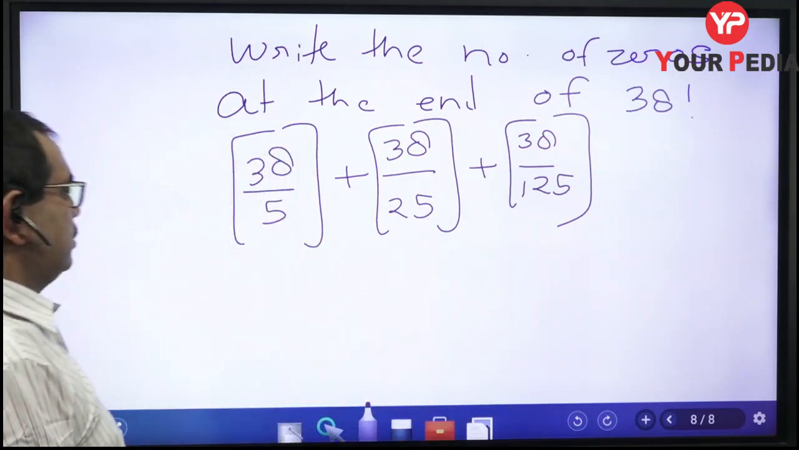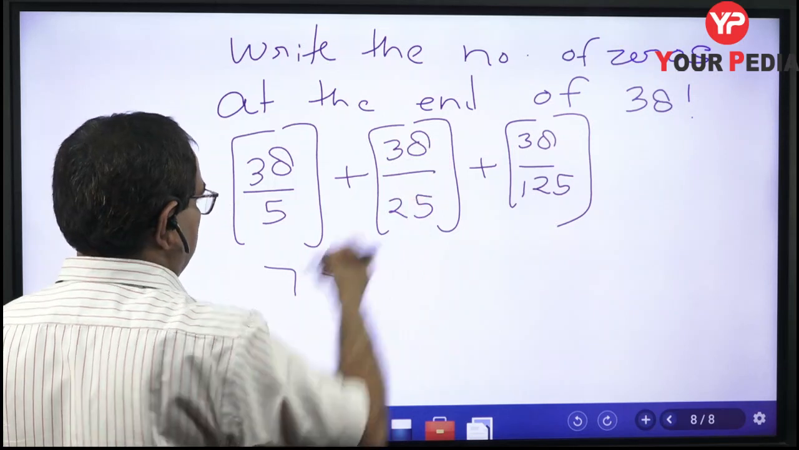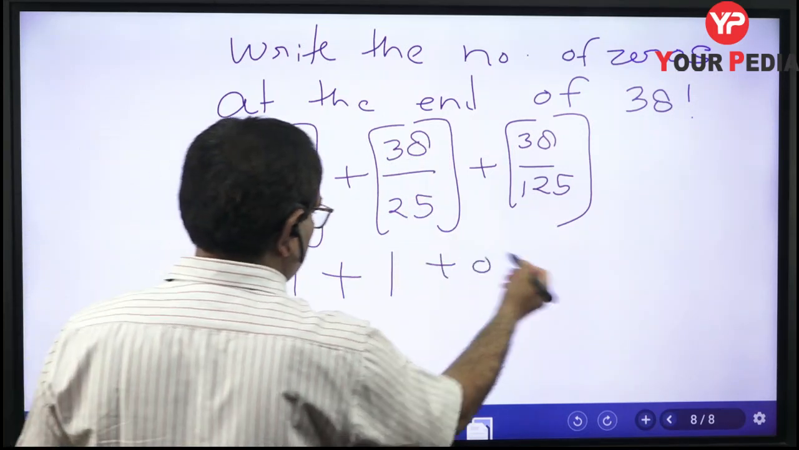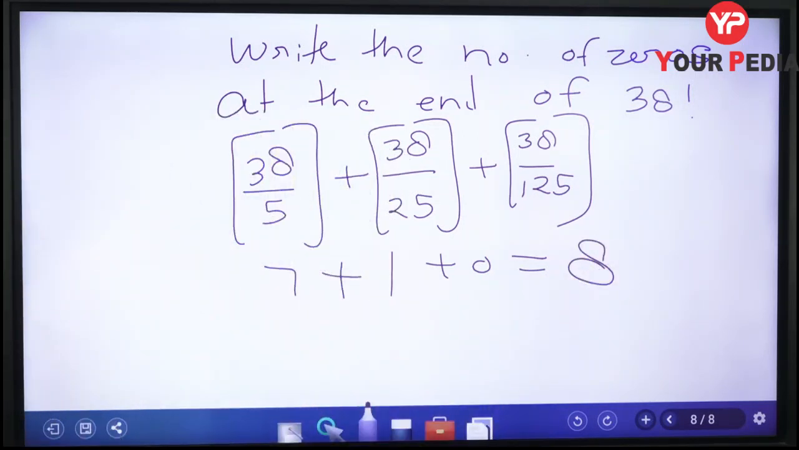38 upon 5 is 7 point something, so 7, plus 38 upon 25 is 1 point something, so the greatest integer value is 1, plus 0, so equal to 8. So there will be 8 zeros at the end of 38 factorial. Okay, this is our answer.